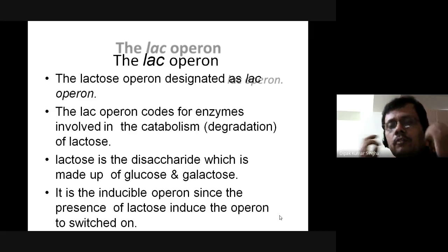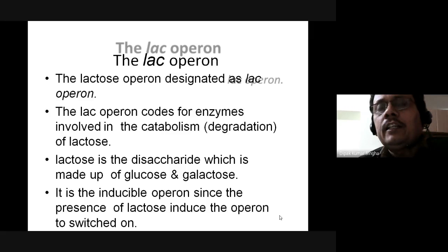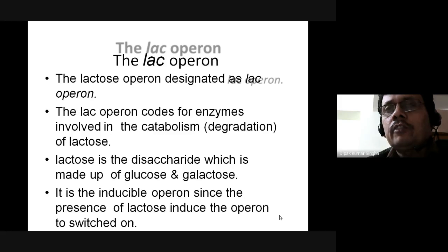Hello, sorry. So lactose is a disaccharide. When it is introduced into the body, how it will act on the body: basically the lactase enzyme dissociates it into glucose and galactose. But in that condition, how does lactose control gene regulation and activate the gene, and how do glucose or galactose individually activate or regulate the genes? Basically, that's why it is called the lac operon, meaning lactose operon. Actually, lactose is a disaccharide which is made up of glucose and galactose.